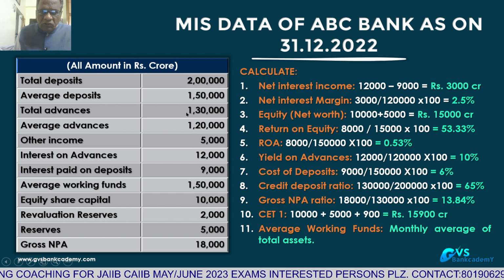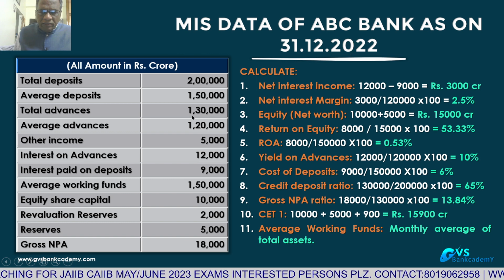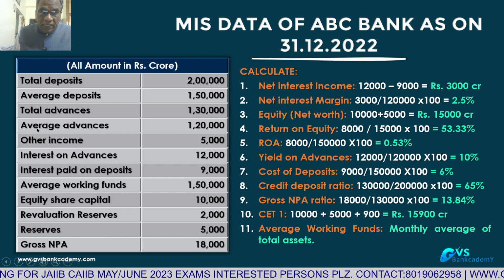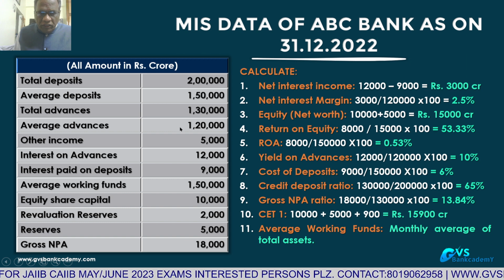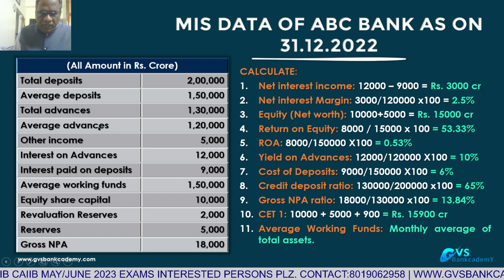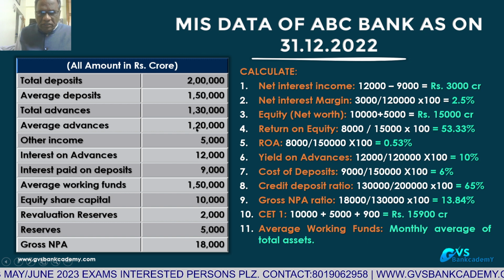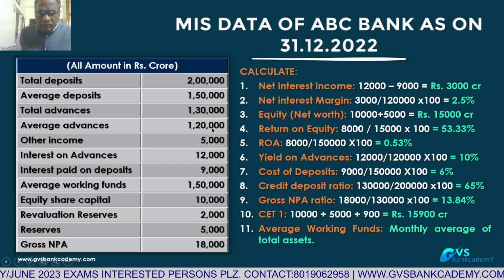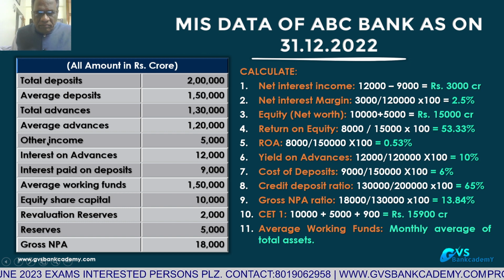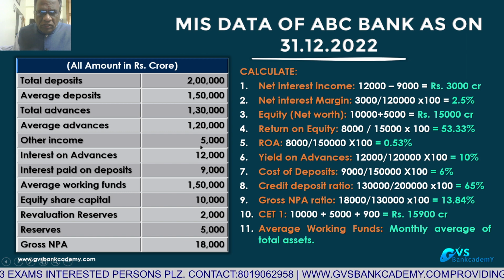Total advances outstanding as on 31st December 2022 are 1 lakh 30,000 crores. Average advances from 1st April to 31st December, taking a monthly average, are 1 lakh 20,000 crores. Other income of the bank is 5,000 crores.